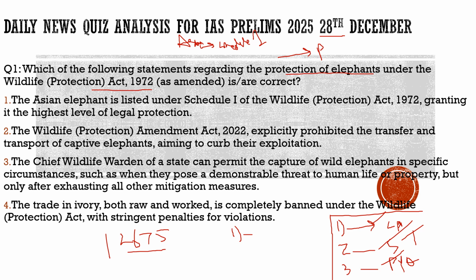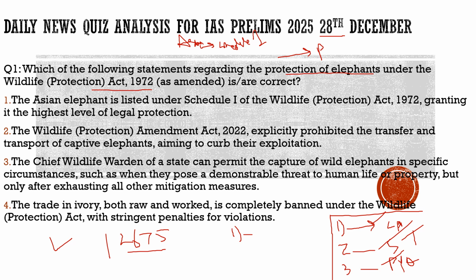So what does it mean? It means either these elephants are not dying, they are immortal, or the owners are doing something. One thing I forgot to mention is that these captive elephants have chips inserted in them, and with the help of these chips we are able to understand how many are captive.